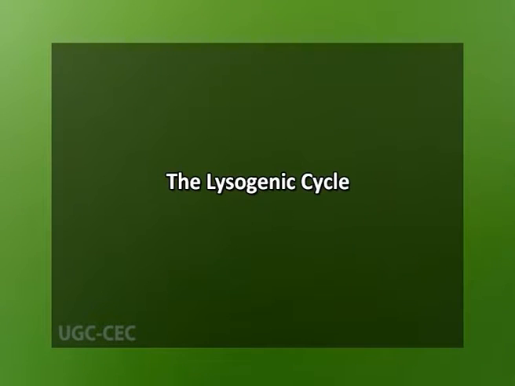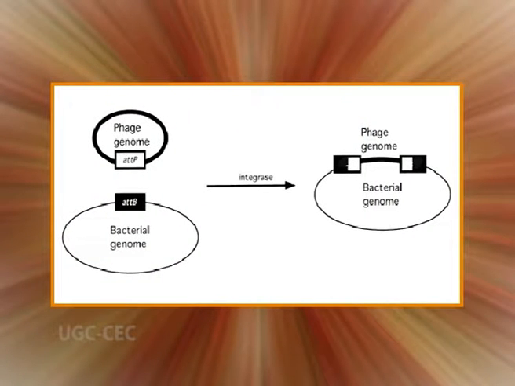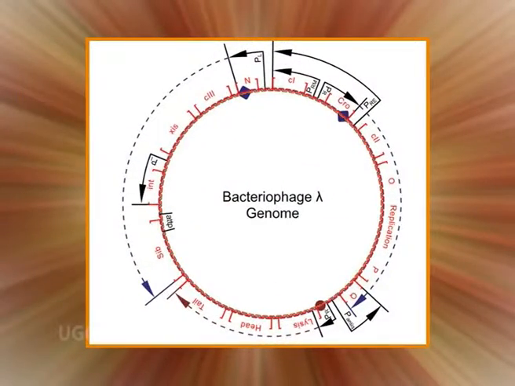Now the lysogenic cycle. Many bacteriophages do not immediately kill the cells they infect, instead integrating their nucleic acid into the genome of the infected host cell. While residing there, it is called a prophage. Among the bacteriophages that do this is the lambda phage of E. coli. We know much about this bacteriophage as the complete sequence of 48,502 bases has been determined.